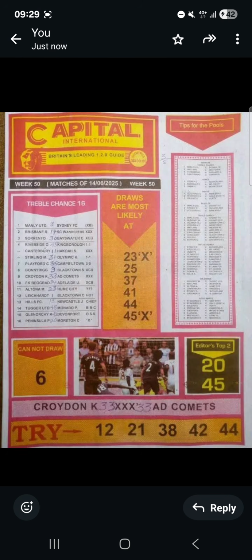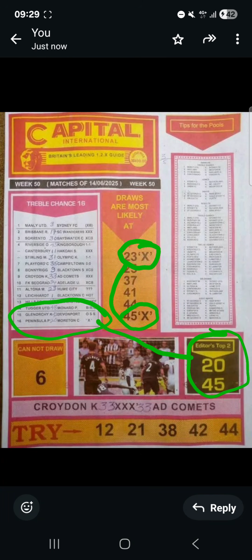Now let's get down to the business of the day. This is week 50. The reference is starting from week 50 Australia season. So now we go. If you remember, I said when this 2 number is rated X, come to this editor step 2, take any number from here to game 16 of terrible chance 16, and it must be rated X. So when this happens, all you do is just go straight to,